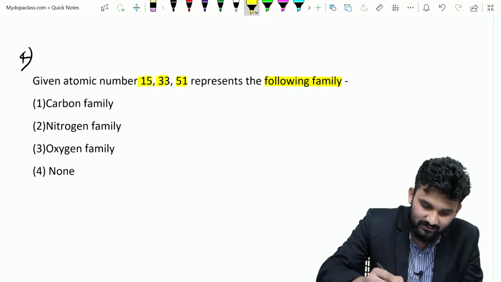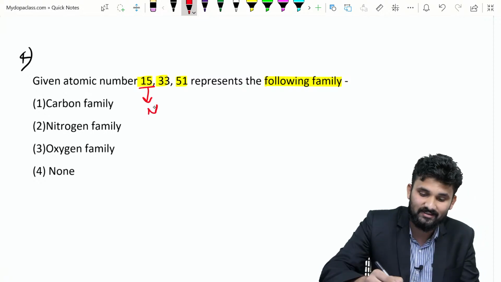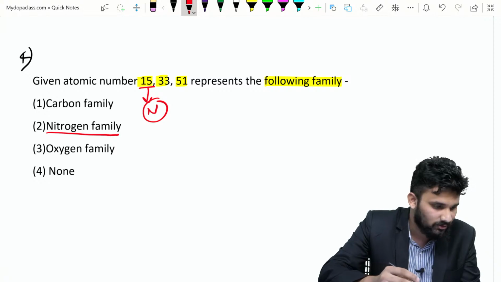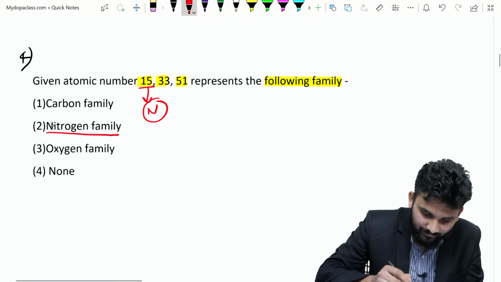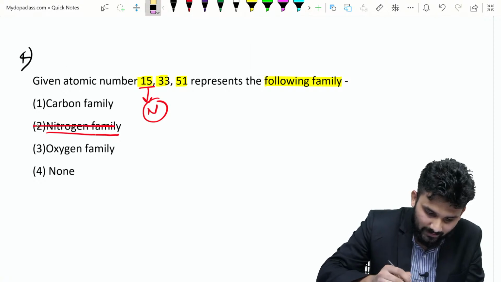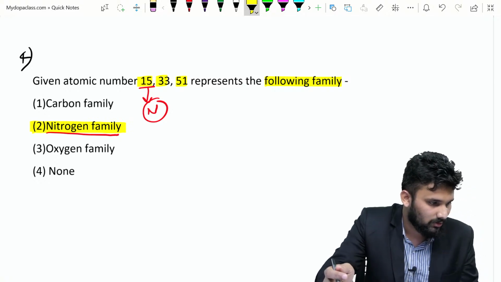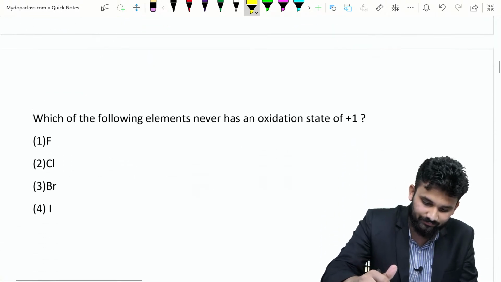Yes, the answer is, atomic number 15 is phosphorus, hence this family is the nitrogen family. Okay, so a lot of people got the answer. Okay, you all are good. So the option is nitrogen family. Okay, is it clear? Now we are moving to the fifth question.